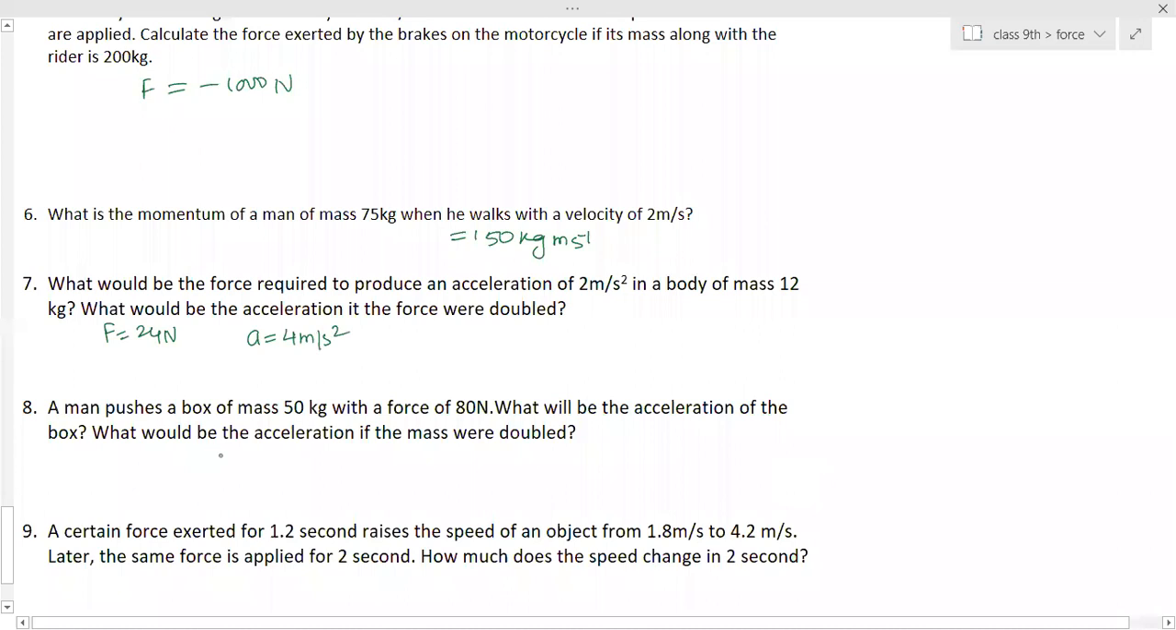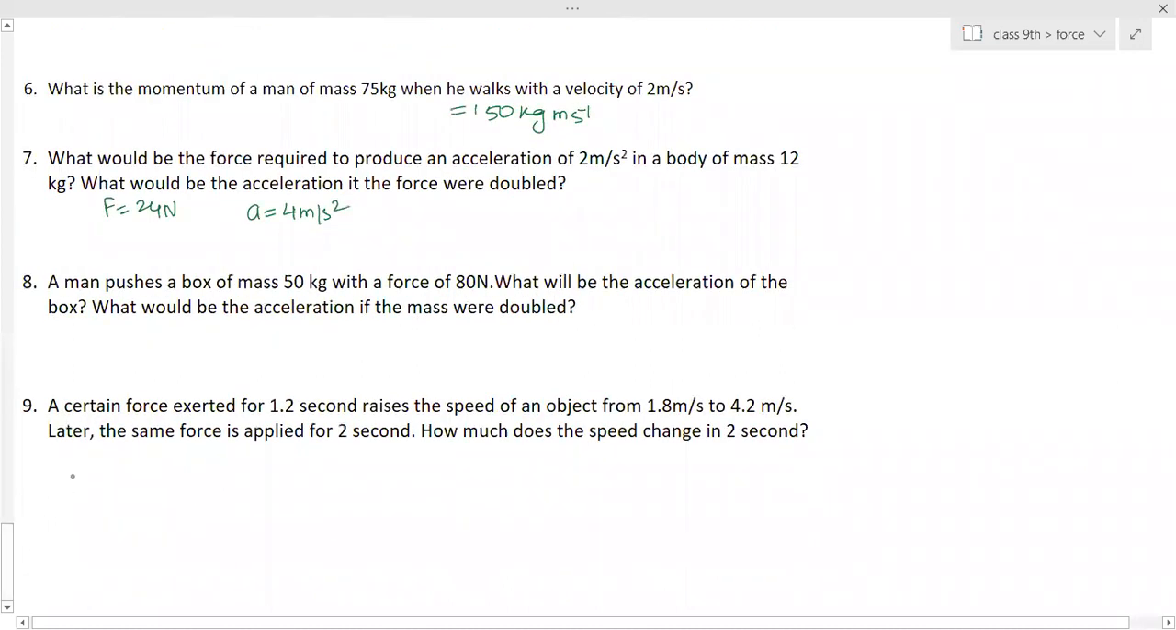Excuse me, ma'am. Ma'am, the ninth one, how much does the speed change in 2 seconds? Should we take initial speed as 1.8 or 4.2? 1.8. Okay, ma'am. Ma'am, I found the acceleration for the ninth one. I'm not being able to do after that, ma'am.